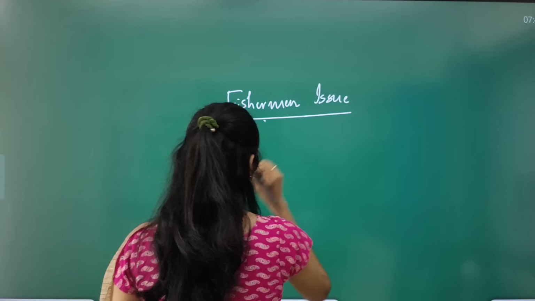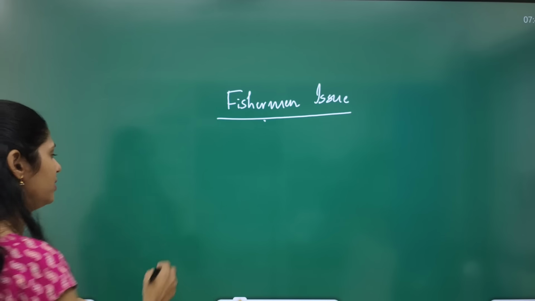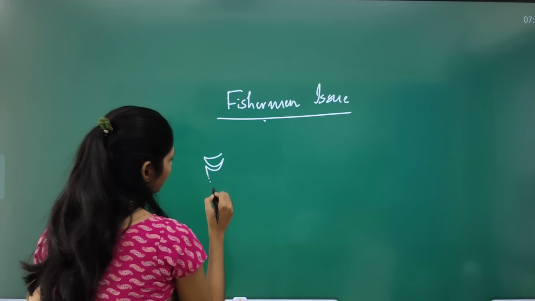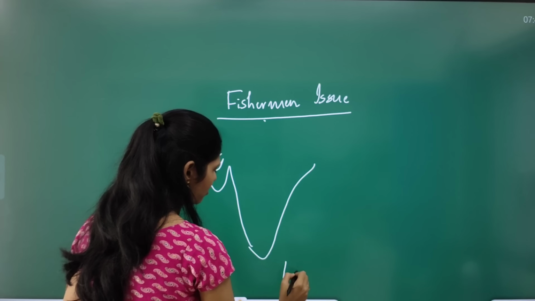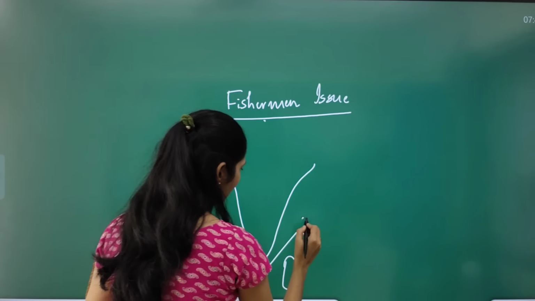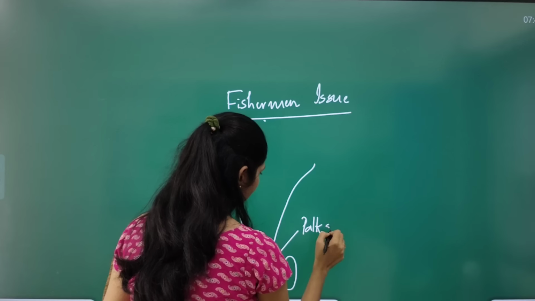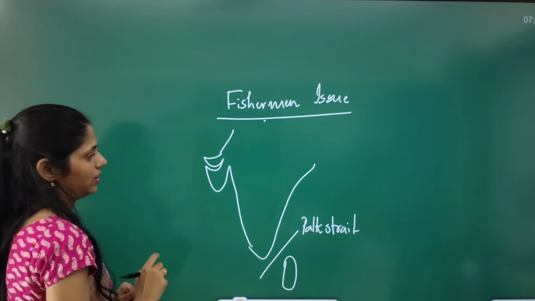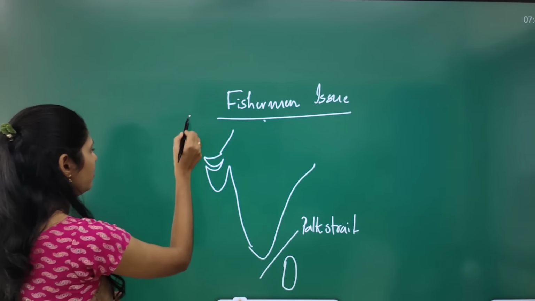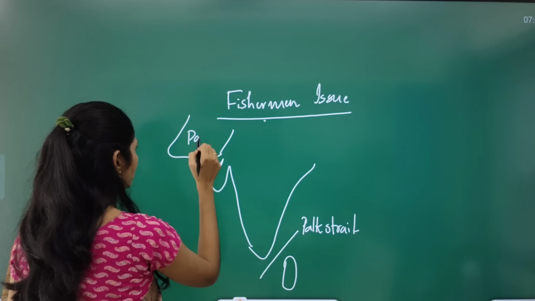To understand this fishermen issue, you have to draw the map. So let us draw a map. Here we have Sri Lanka, and this is our Palk Strait. Not only with Sri Lanka, but even with Pakistan we have this issue.